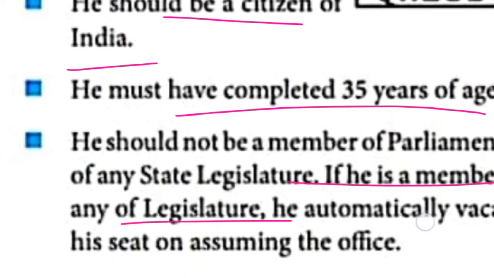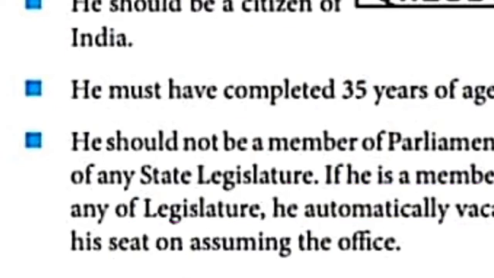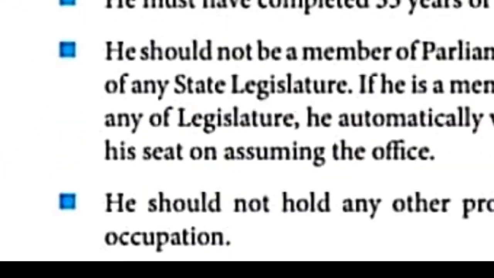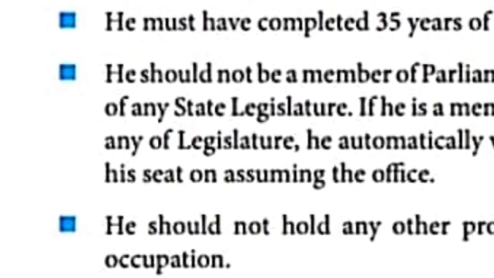If he is a member of any legislature or parliament, when he is assuming the office, he is supposed to automatically vacate. It is given in your book, children. The last point given is that he should not hold any other profitable business or occupation.